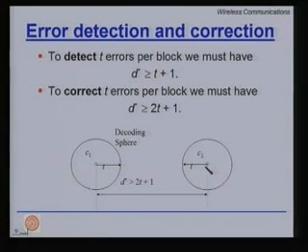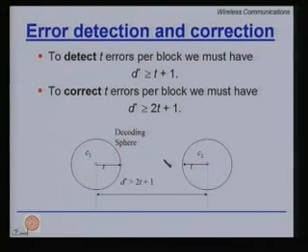Now, if an error happens, if the number of errors is 1, we will move 1 unit away from the code word, because now the Hamming distance will be 1. If there are 2, it will move further away, 3, 4 and so on and so forth, until we have d star, because d star steps will make C2 look like C1 in the worst case.